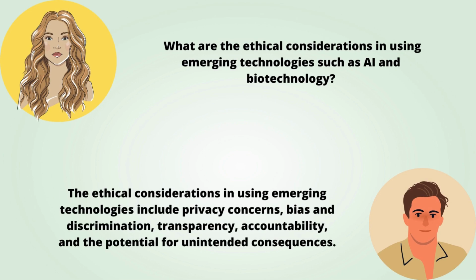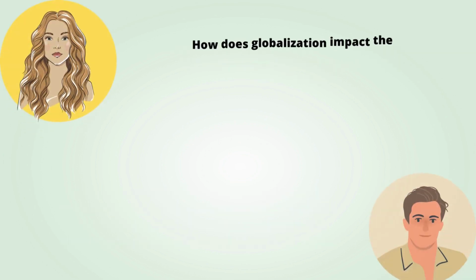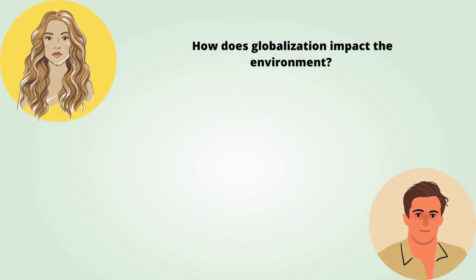The ethical considerations in using emerging technologies include privacy concerns, bias and discrimination, transparency, accountability, and the potential for unintended consequences. How does globalization impact the environment?